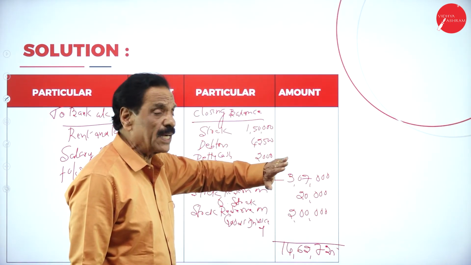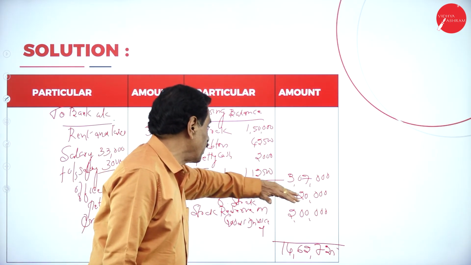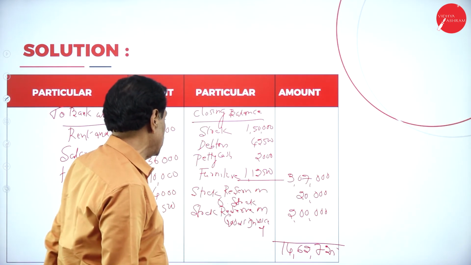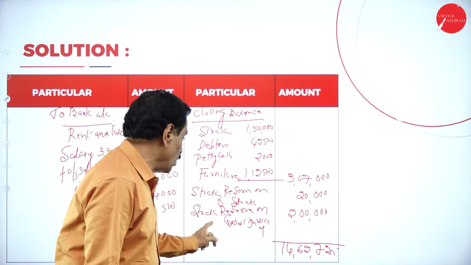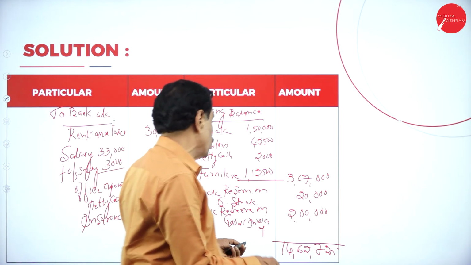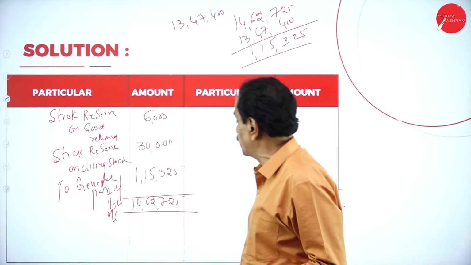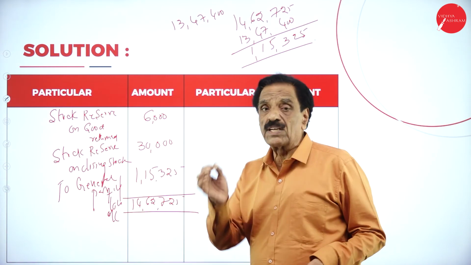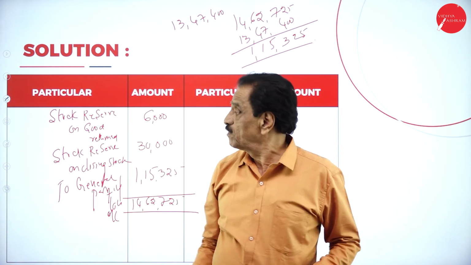Then you got a closing value, closing stock 1,50,000. Closing debtor we calculated 42,500. Closing petty cash is 2,000. Closing furniture is 1,12,500. Totally it will come 3,07,000. Stock reserve on opening stock is 20,000. Stock reserve on goods sent to branch is 2 lakh. Totally 14,62,725. If we bring out the difference, 1,15,325 is the profit of the branch, which will be sent to the head office.